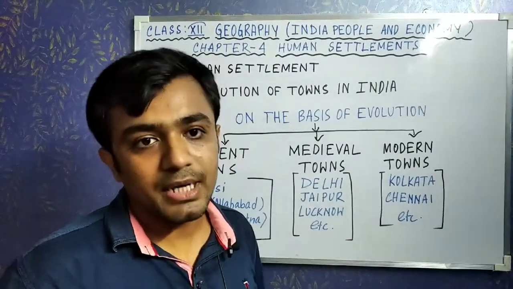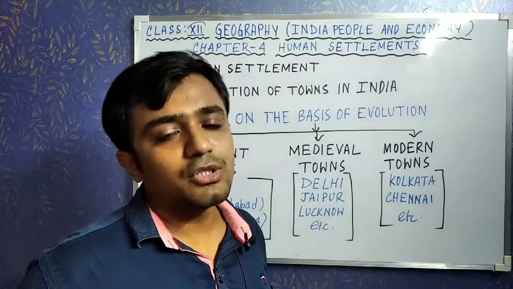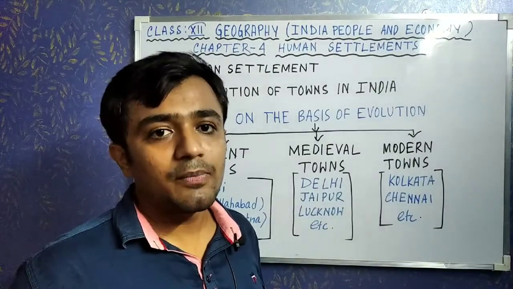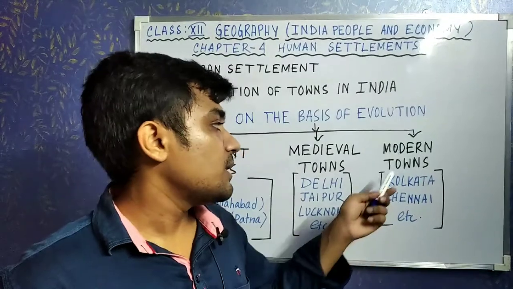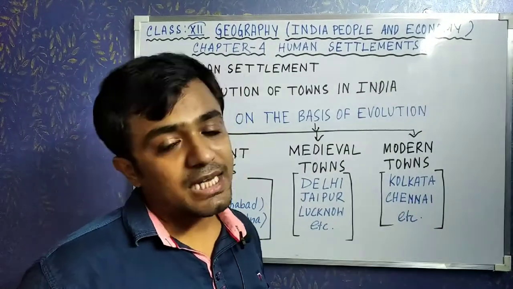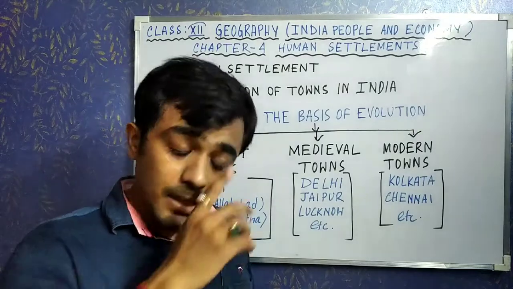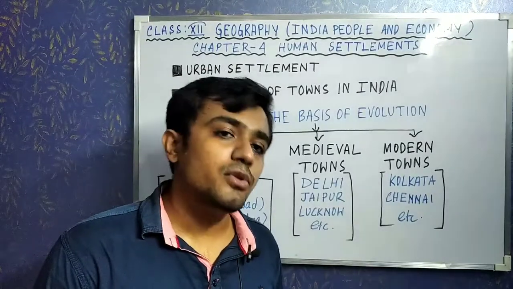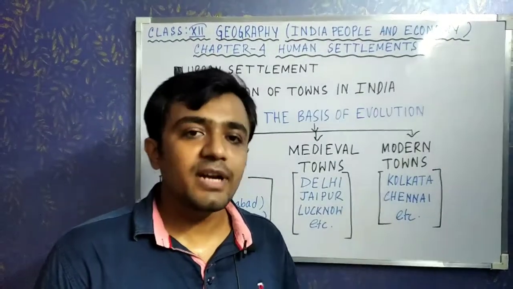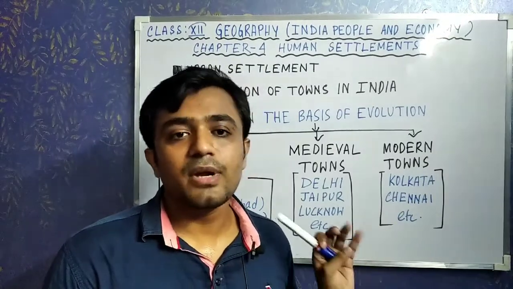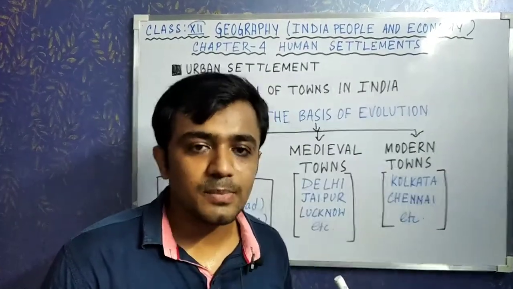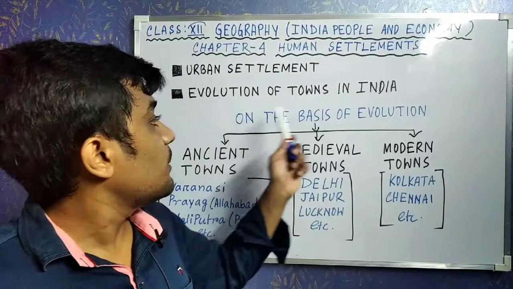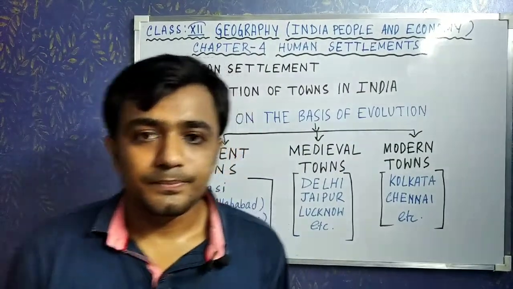When the British came to India, they developed lots of towns for their needs. Some towns they developed for administrative work, some for their export and import of goods. Some examples of these types of towns are Kolkata and Chennai, and many more. After the industrial revolution lots of modern towns also grew up in India, for different factors like education, administration and transport. Okay, so that's it for towns on the basis of evolution.